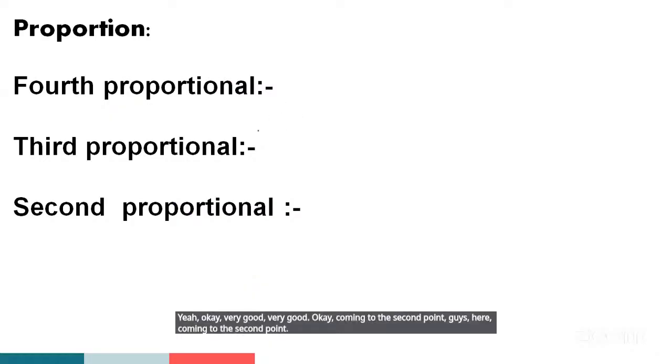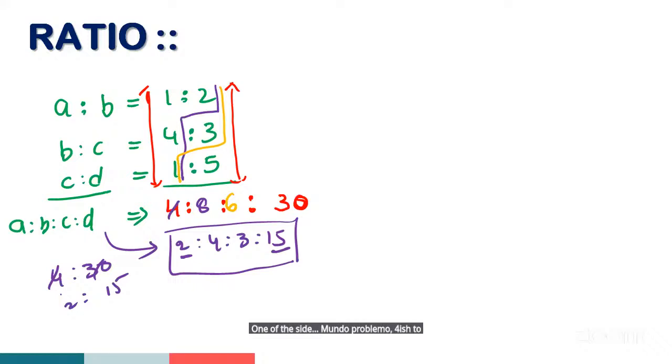Okay, coming to the second point, guys, proportion. Okay, right. Sir, where did 4:30 come from here? The earlier problem, 4:30. Okay, 4 is to 30.